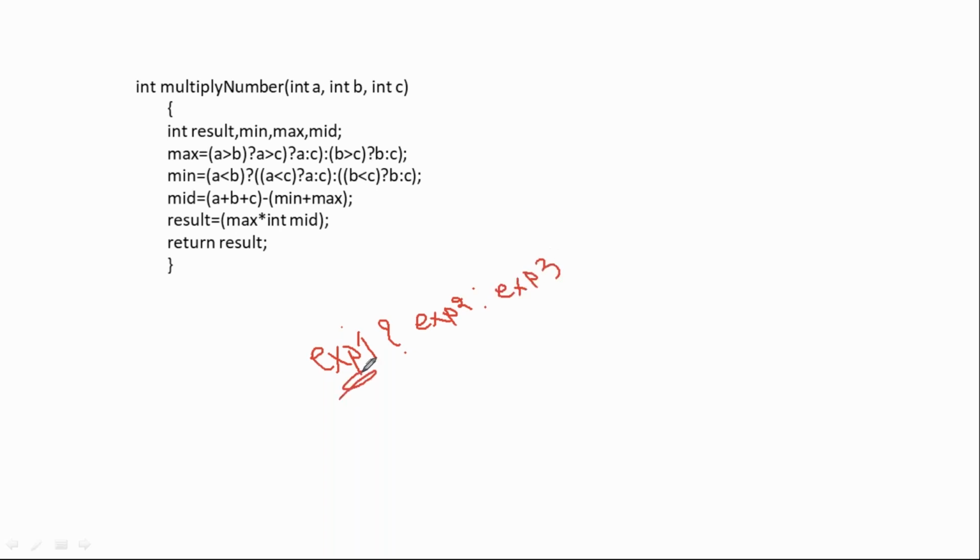Now if expression 1 is true, expression 2 gets executed. If expression 1 is false, expression 3 gets executed. If expression 1 is true, expression 2 will get executed. If expression 1 is false, expression 3 will get executed. That is the basic syntax of the ternary expression.